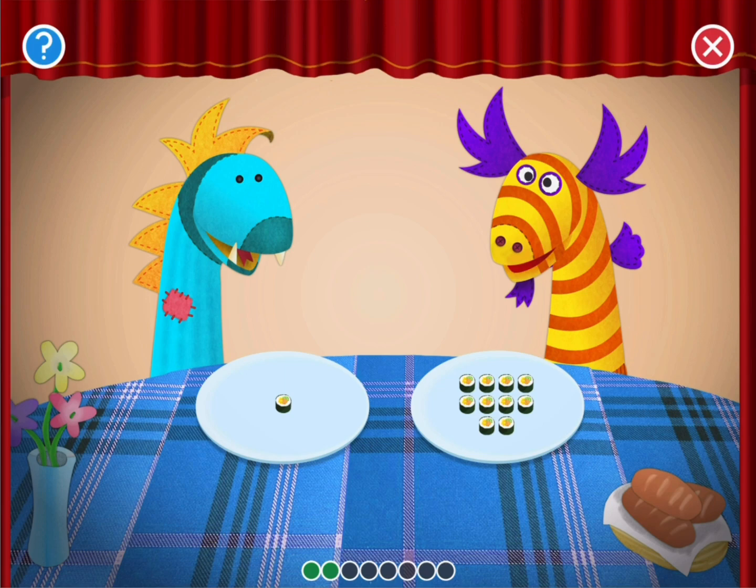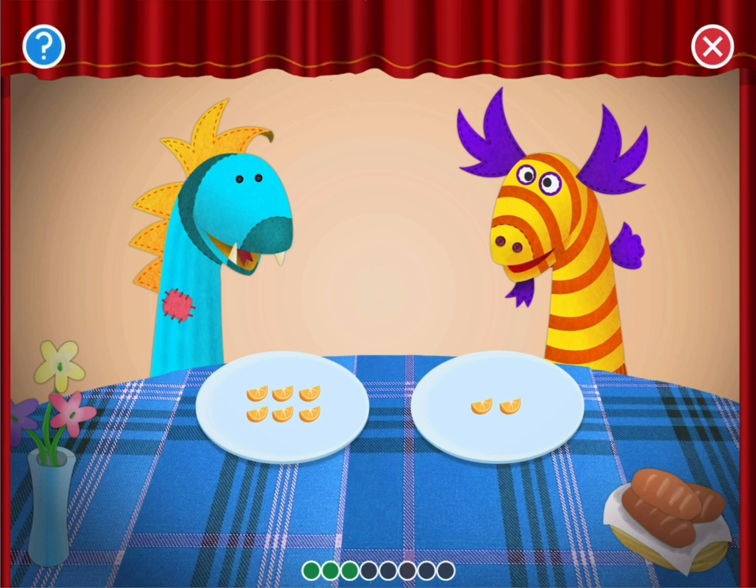The dragon puppets want the plate of sushi rolls with more. Tap the plate with more. Oops! That plate has less than the other one. Not that one. The dragon puppets want the plate of sushi rolls with more. Tap the plate with more. Try this. Awesome! That plate has more than the other one.